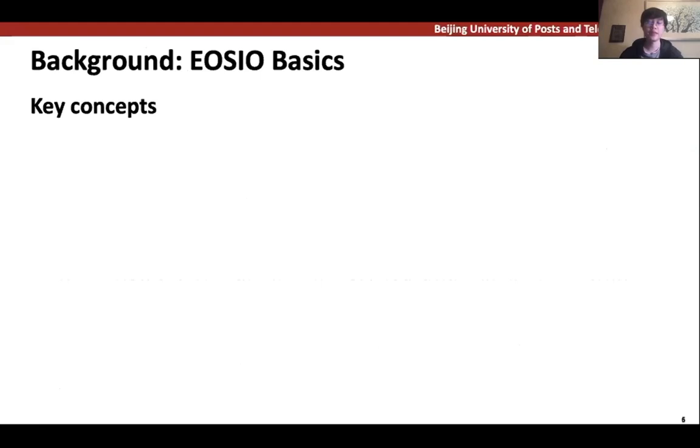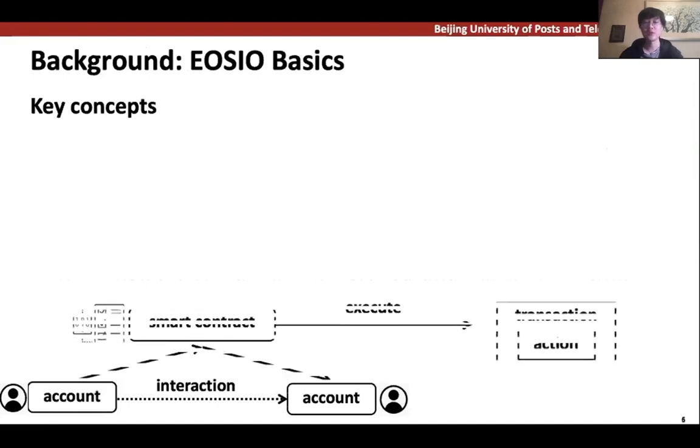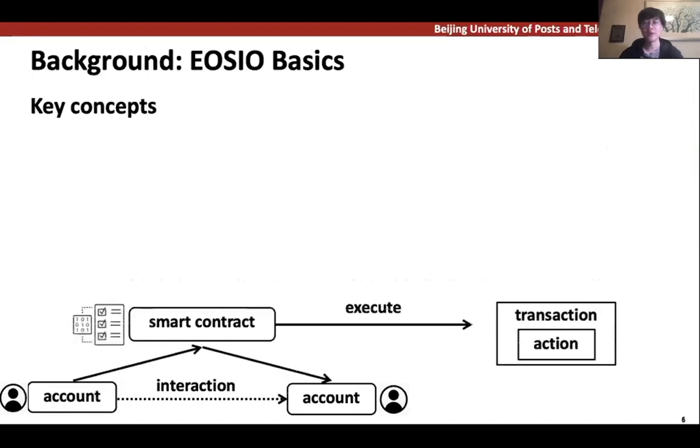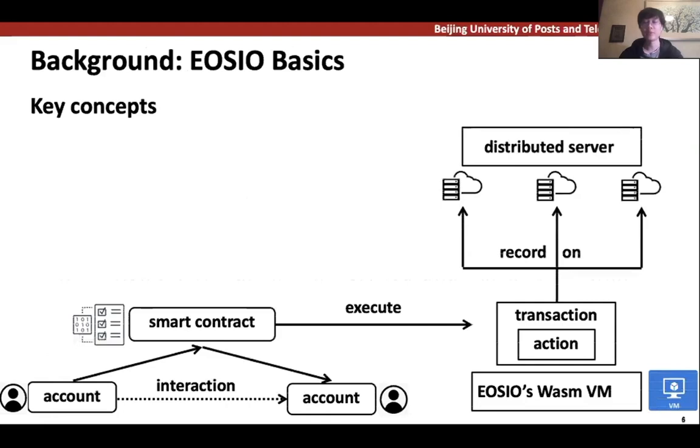Before we continue, let me introduce some important concepts about EOSIO. I hope this can help you understand our research better. First of all, if an entity wishes to interact with the EOSIO blockchain, it must first create an account. All interaction involves smart contracts. Users can invoke a smart contract through a transaction, which consists of one or more actions to perform. These transactions are executed in EOSIO's virtual machine, and all transactions will be validated and recorded by distributed servers.